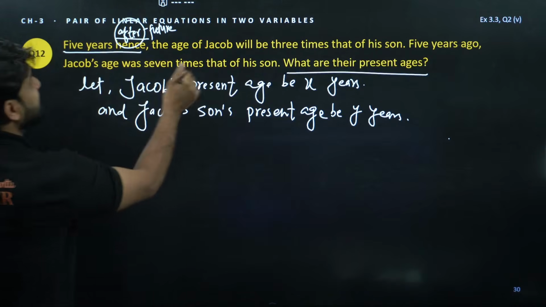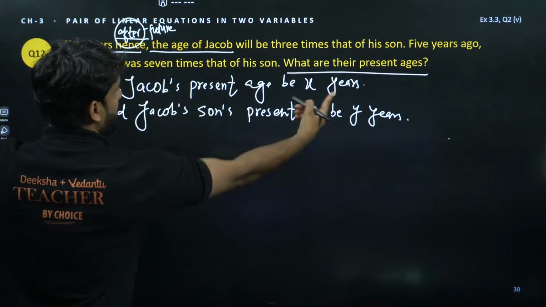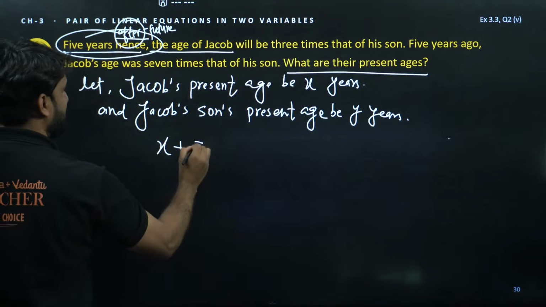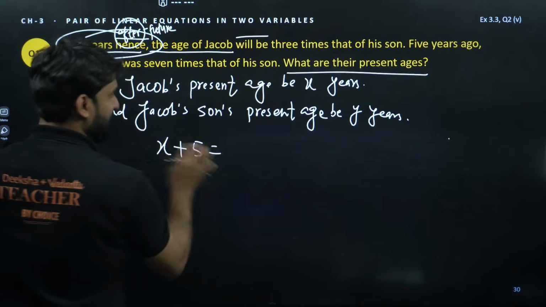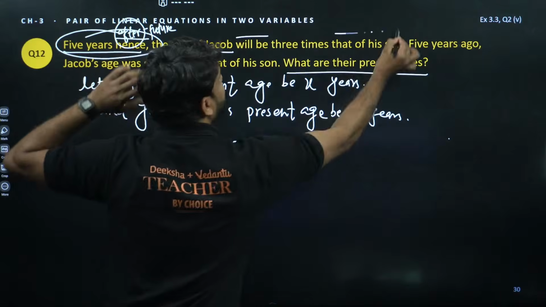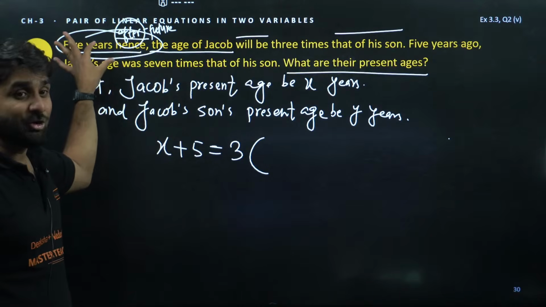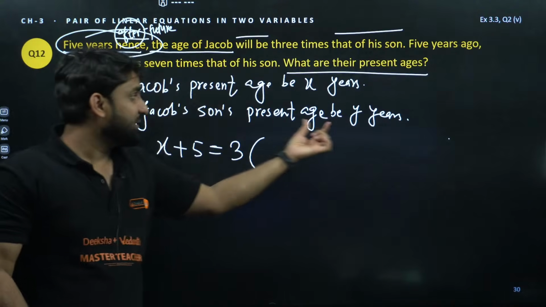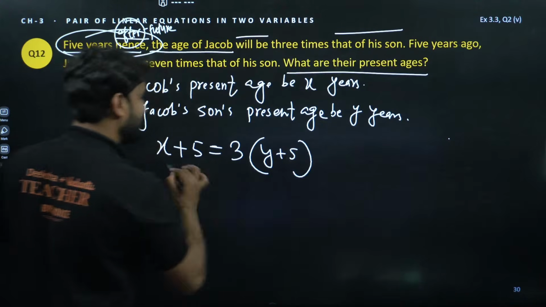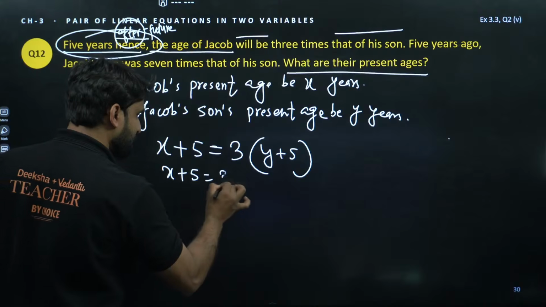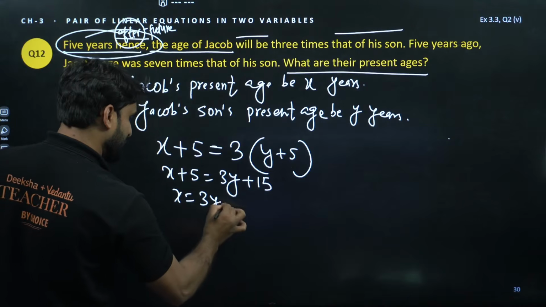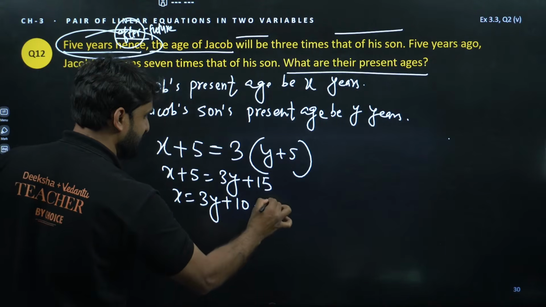So 5 years hence, the age of Jacob is present age X, and we are talking about 5 years hence, so X plus 5 will be 3 times, 3 times means multiply, 3 times of his son. So after 5 years, if Jacob's son's present age is Y, he will also be Y plus 5. Now solve this. X plus 5 equals 3 times Y plus 5, 3 fives are 15. So this 5 will go there. So X is equal to 3Y plus 15 minus 5, which is 10. This is equation number 1.